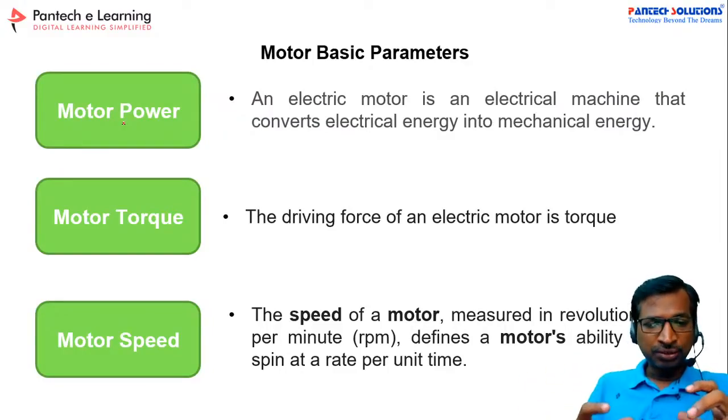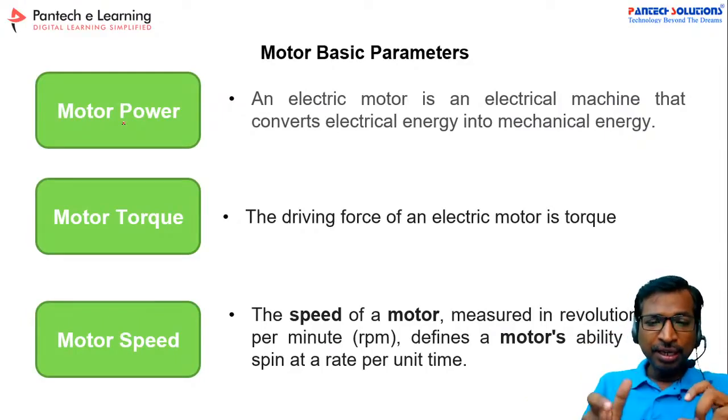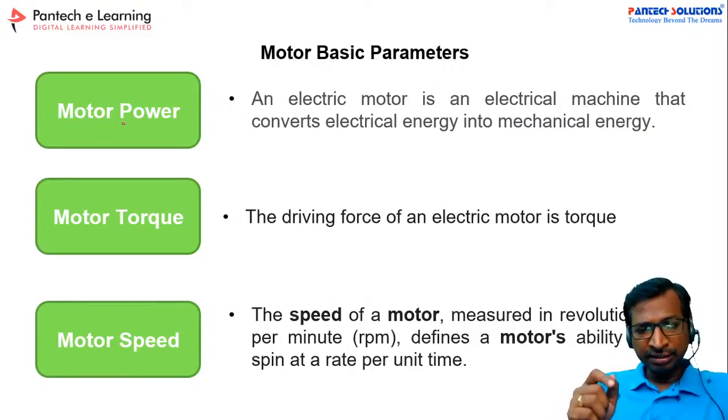And then motor speed. The motor speed is nothing but the ability to spin a shaft in a particular time. Generally it is called the speed of the motor, and we can call it RPM, that is revolutions per minute or rotations per minute.